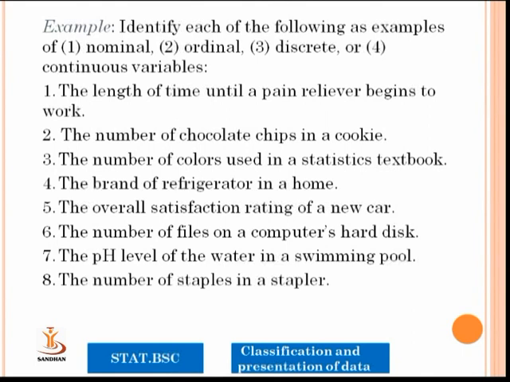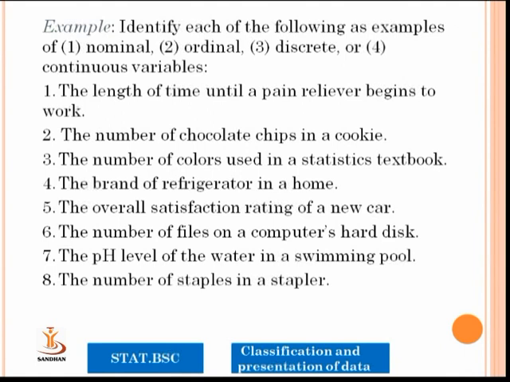The number of files on a computer's hard disk. So many files are available, continuous variable. The pH level of water in a swimming pool, which also varies.